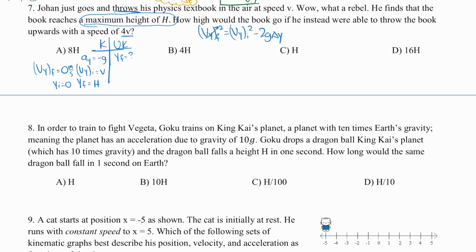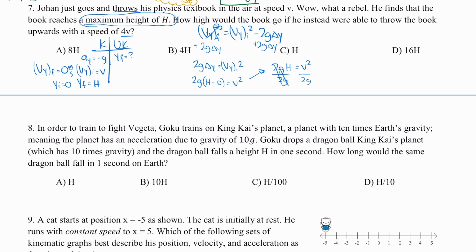I know my final velocity is 0 at the peak. I'm going to add over my 2g delta y to the other side. So I'm going to get 2g delta y is equal to vy i squared. Plugging in our symbols, I'm going to get 2g, and then this is final minus initial, h minus 0, equals just v squared. And so that is just going to give me 2gh equals v squared. And to solve for the height, I'm going to just divide by 2g.